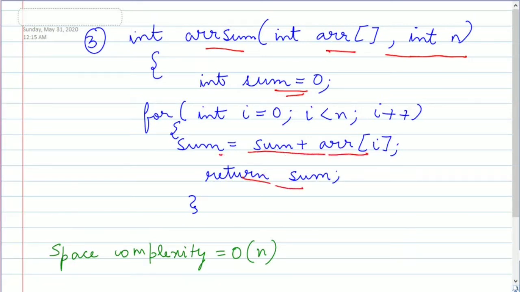So what will be the space complexity? Space complexity will be O(n). There is a small trick. Whenever an array is considered, the space complexity is always O(n).